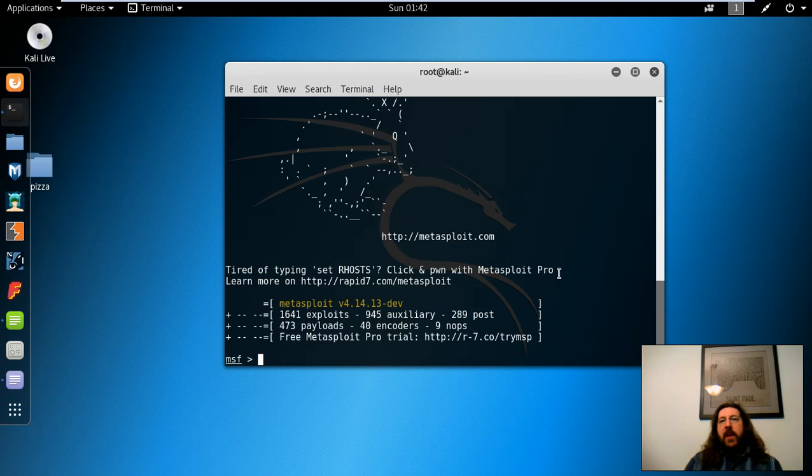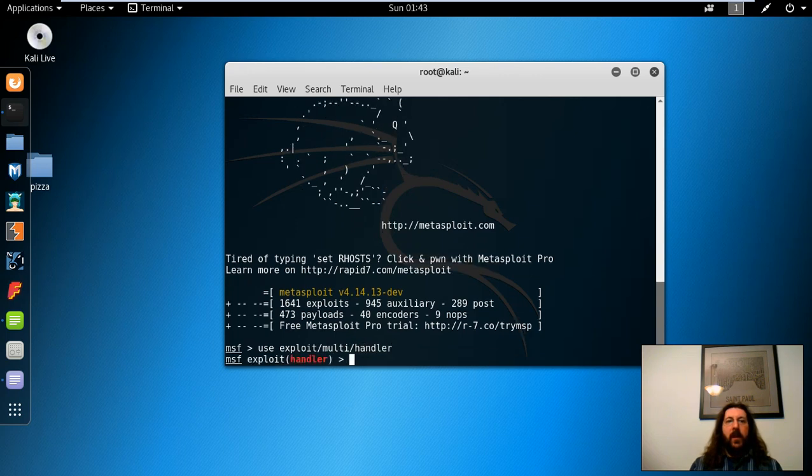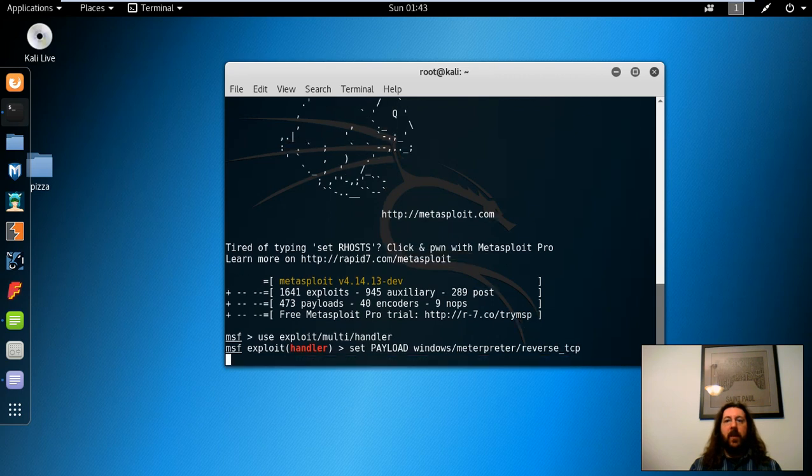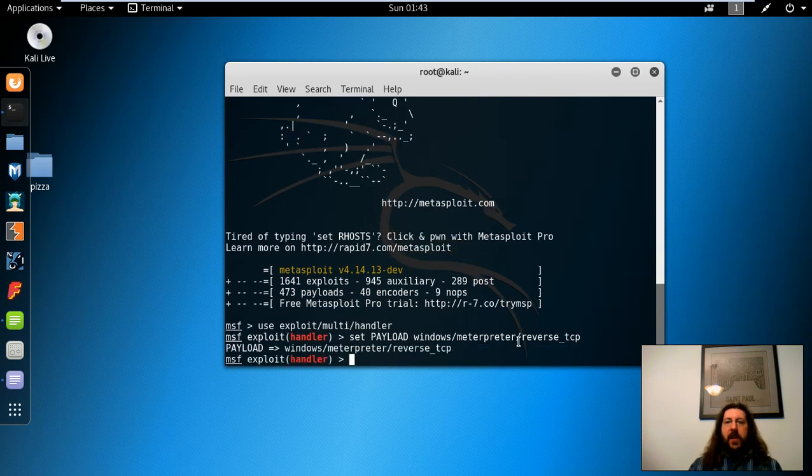Okay. Now we have to set up the environment that's going to listen for the reverse shell that we're going to be connecting to from the 2008 domain controller. So we start by telling it the exploit we want to use. And let's set our payload. Spell Meterpreter right again. So that tells it that we're going to use the reverse TCP shell payload for Meterpreter.